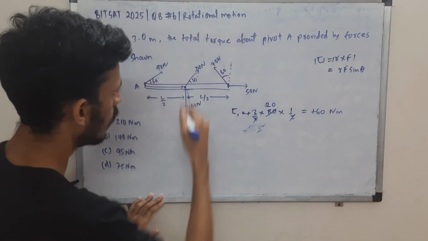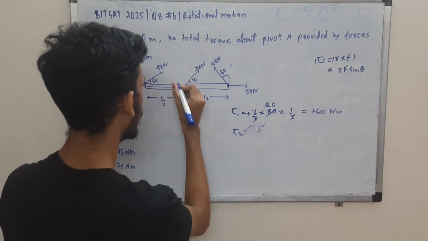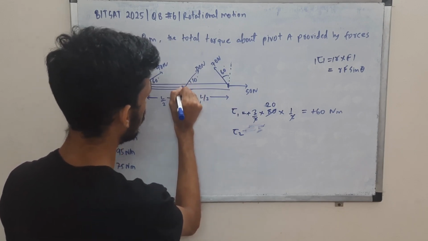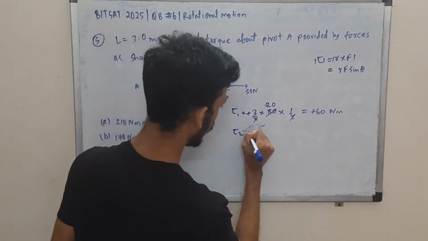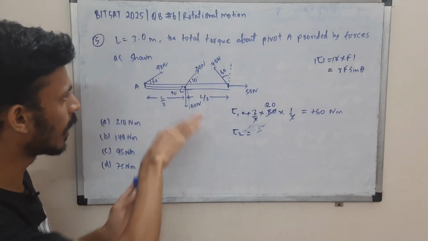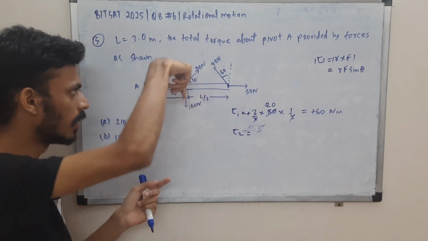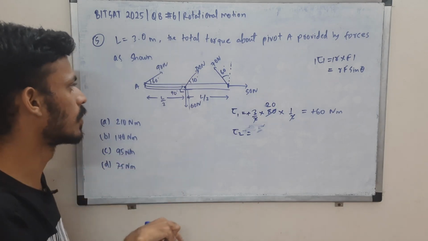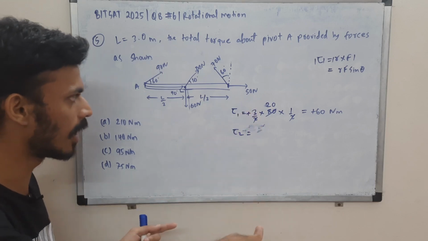This force. Now torque due to the second force at this point, this force over here, you can see that this will make 90 degrees. So this is vertically down. So sine 90 is 1. So you just have to do R cross F. Again you have to match the tail. So you bring R over here, and F is like this. So R cross F. Now it's in the downward direction.